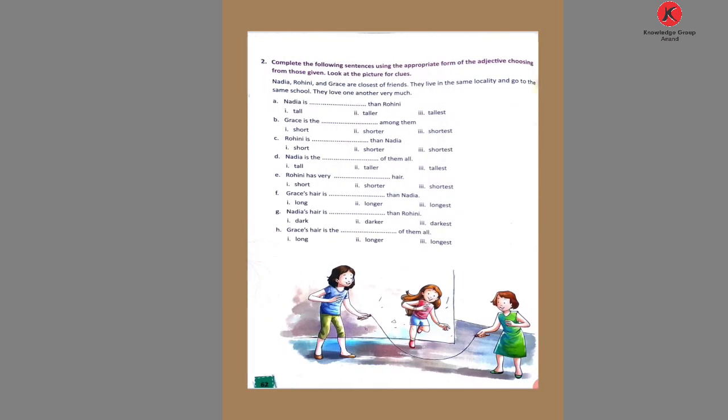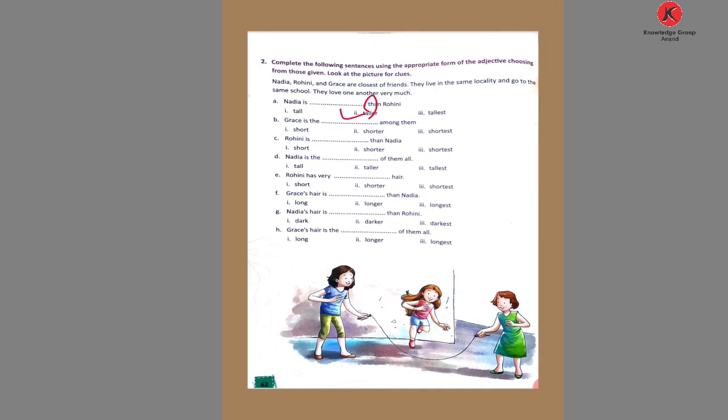In the next page, see. Second, complete the following sentences using the appropriate forms of the adjective, choosing from those given. Look at the picture for clues. See the picture here. Nadia is blank than Rohini. Here "than" is given, so the comparative degree, taller. Taller is the correct answer.